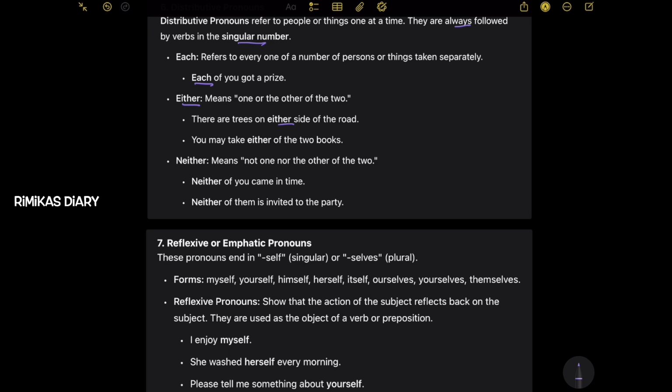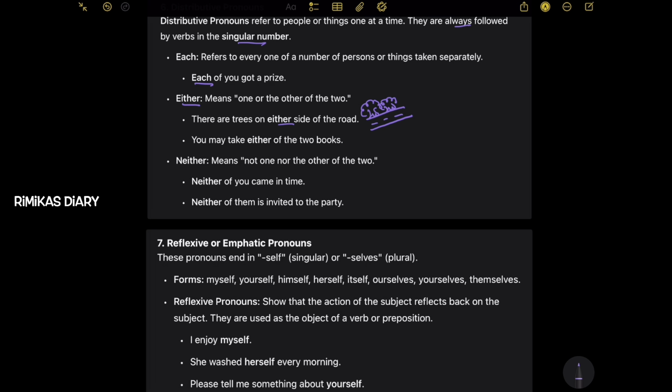So to make it clear, this is the road and you're saying there are trees on one or the other side of the road.